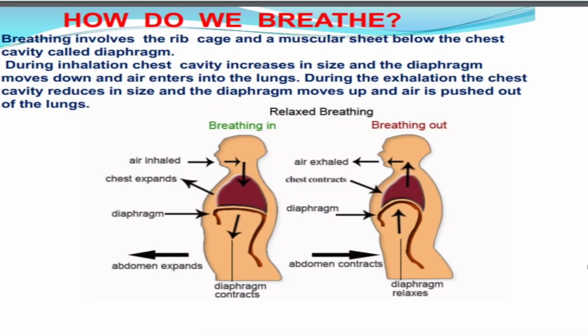How do we breathe? Breathing involves the rib cage and a muscular sheet below the chest cavity called the diaphragm. During inhalation, the chest cavity increases in size and the diaphragm moves down and air enters into the lungs. During exhalation, the chest cavity reduces in size and the diaphragm moves up and air is pushed out of the lungs.